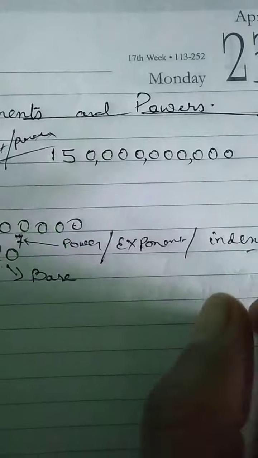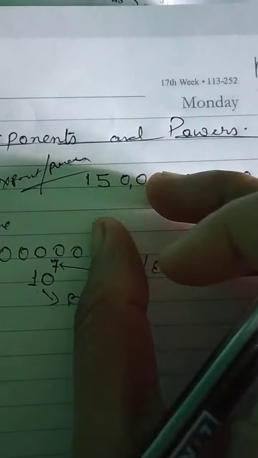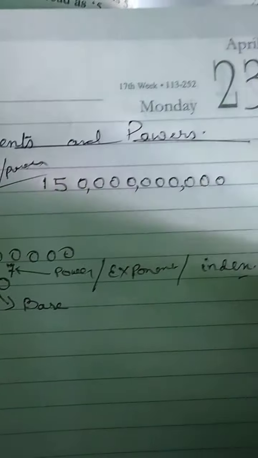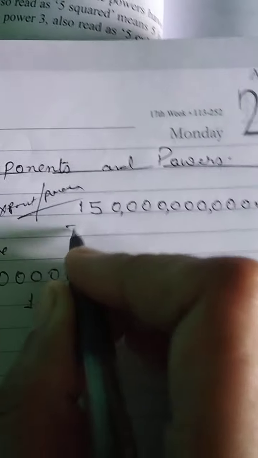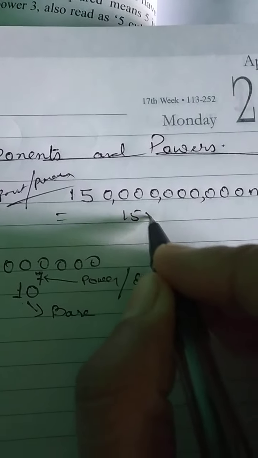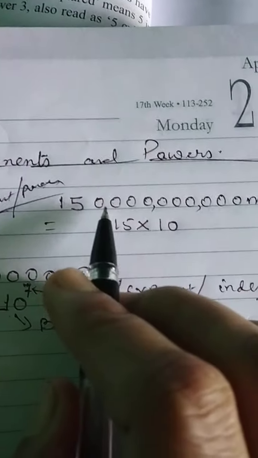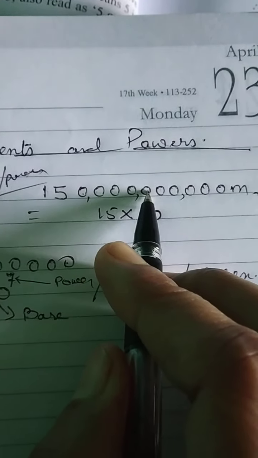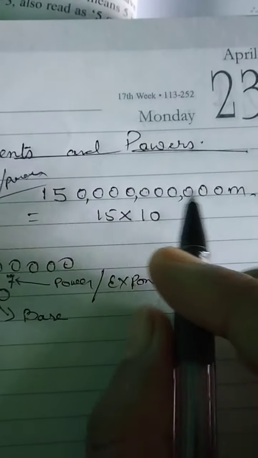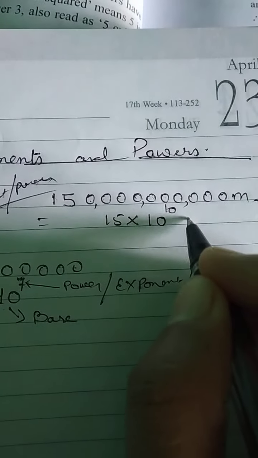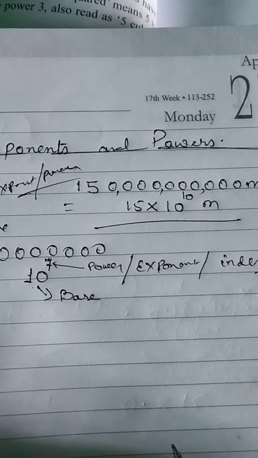Suppose a very big number is written, the distance between the sun and the earth is written in meters, this much meter. So you can write it in exponential form. How? 15 into 10 to the power 1, 2, 3, 4, 5, 6, 7, 8, 9, 10. 10 to the power 10 meter.